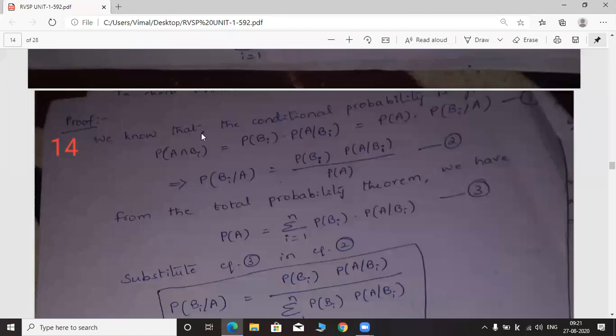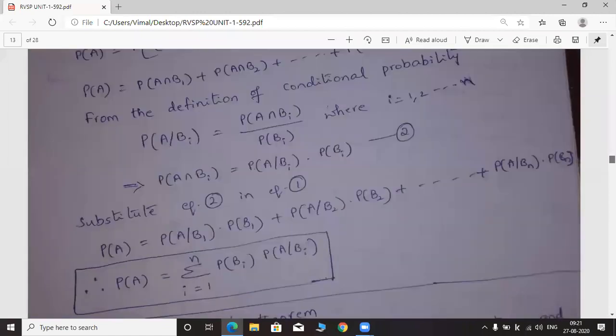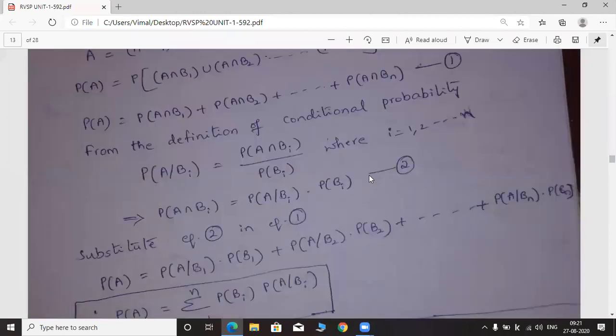In the proof, we know that by conditional probability, probability of A intersection Bi is equal to probability of Bi into probability of A given Bi. That is what I already told you in the previous concept. This formula is written here: probability of A intersection Bi is equal to probability of A given Bi into probability of Bi, from the conditional probability concept.